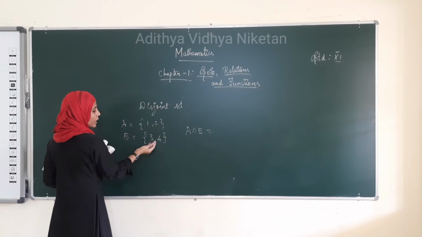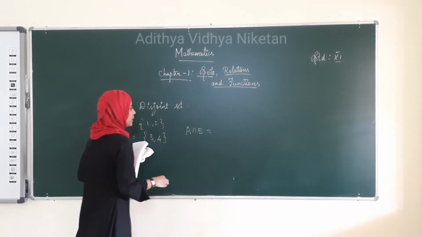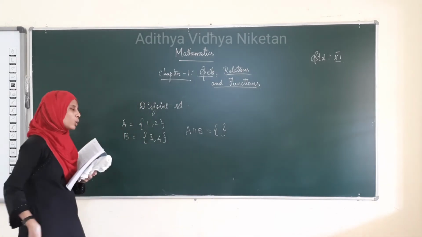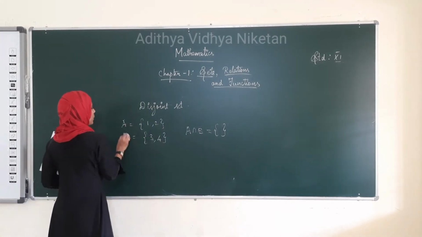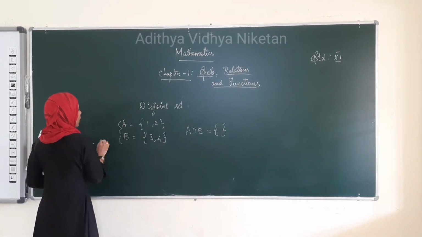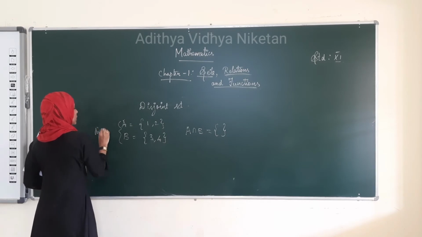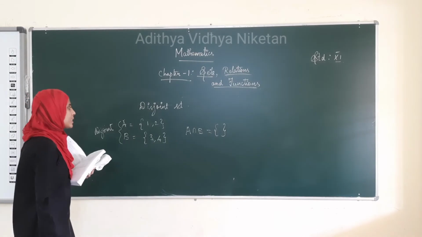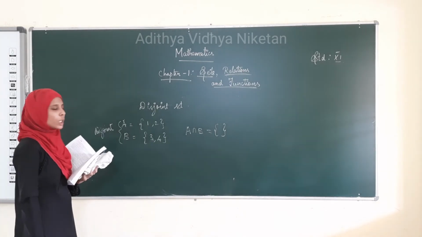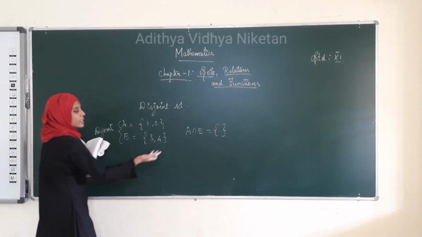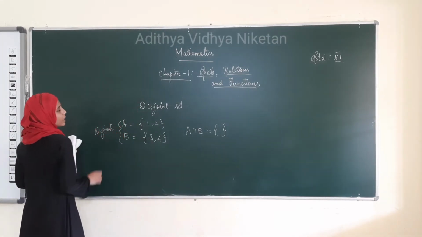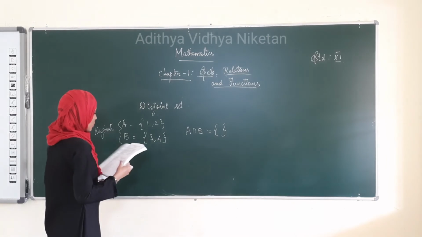Here 1 and 2, here 3 and 4. We don't have any common element. Therefore, this is the empty set. When we don't have any common element, then we can say A and B are disjoint sets. That is, when the intersection of these two sets is equal to the empty set, which means there is no intersection, then we can say these two sets are disjoint sets.